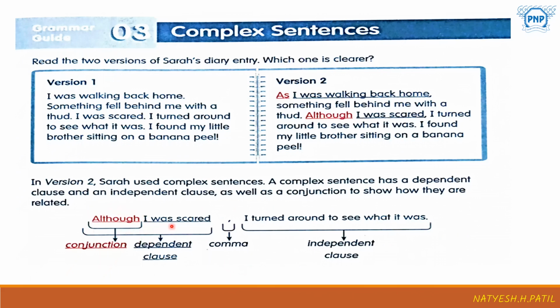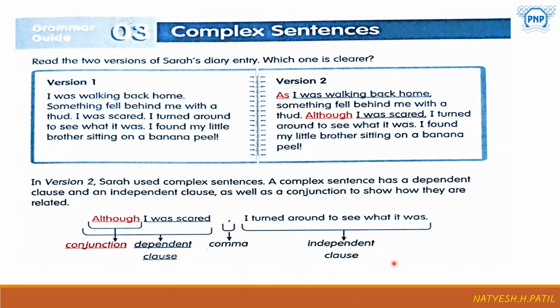Here, "although I was scared" is the dependent clause, because when we write this sentence, "I was scared," separately, we don't get the complete meaning or understand what is actually happening. Then a comma is there, and after that the independent clause: I turned around to see what it was.